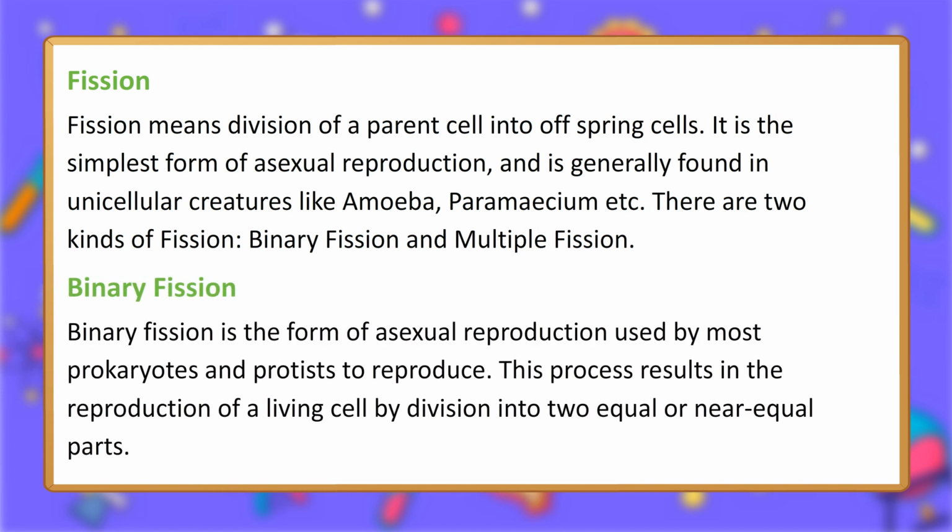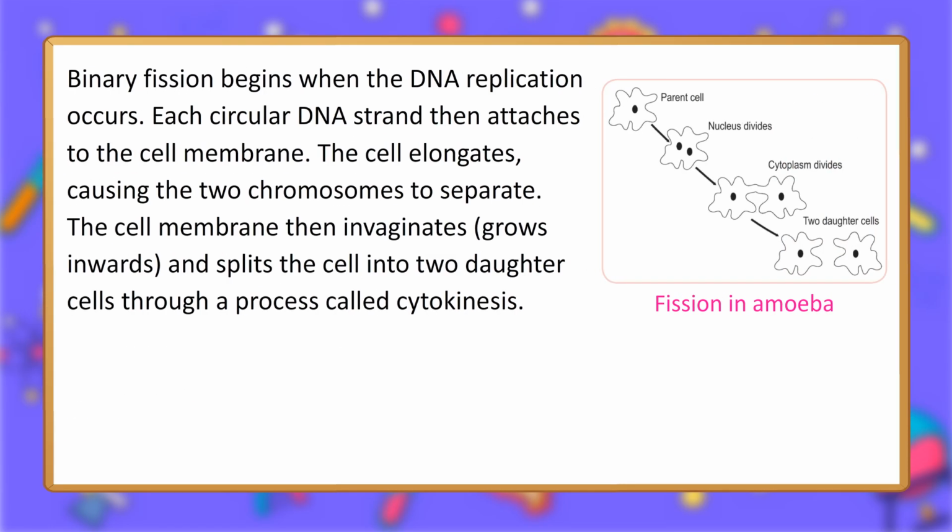Binary fission. Binary fission is the form of asexual reproduction used by most prokaryotes and protists to reproduce. This process results in the reproduction of a living cell by division into two equal or near equal parts. Binary fission begins when the DNA replication occurs. Each circular DNA strand then attaches to the cell membrane. The cell elongates, causing the two chromosomes to separate. The cell membrane then invaginates, grows inwards, and splits the cell into two daughter cells through a process called cytokinesis.